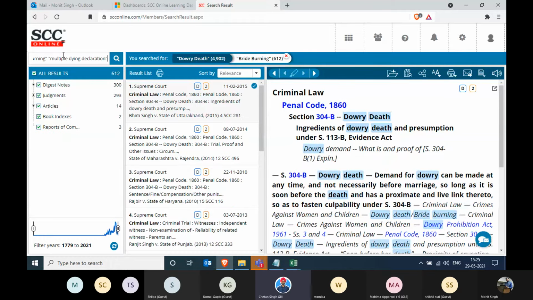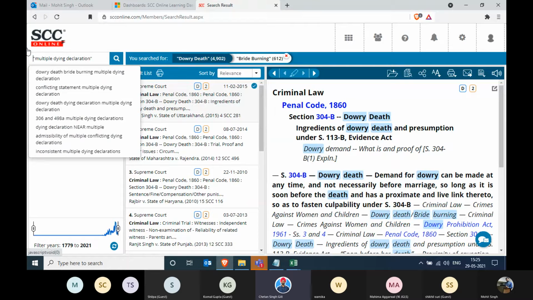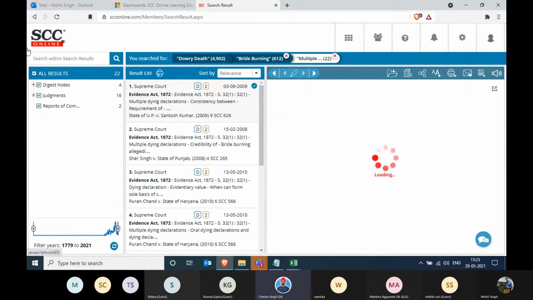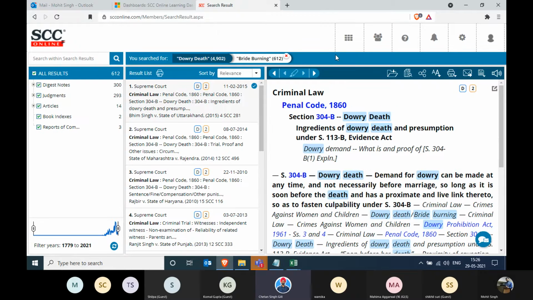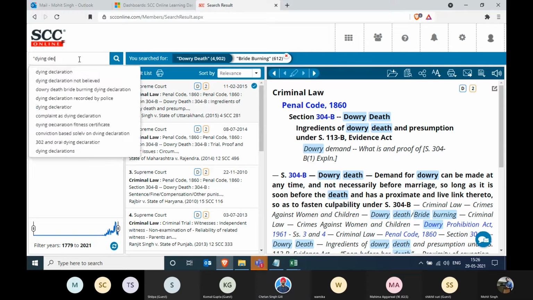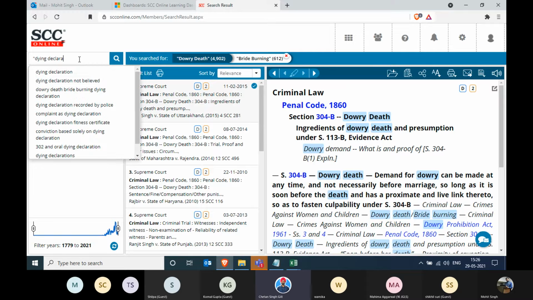So from 4,000, I'm down to 600. Now, if I write multiple identification, I know there's a problem over here because that's why the numbers are coming less. Why? Because when this question was asked, it was several years back, I was in Jharkhand. Mohit, can you remove the multiple results once? Because multiple dying declaration is not a legal phrase. Dying declaration is a legal phrase. Because we say dying declarations were multiple or there were more than one dying declaration. So it is not right to use multiple as a phrase. That's why we're getting fewer results.